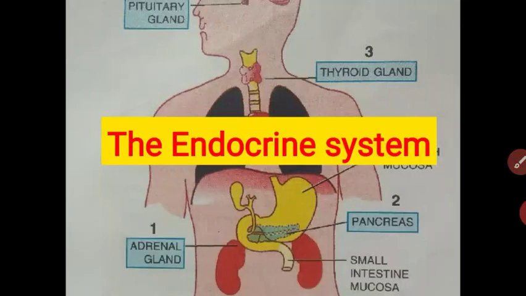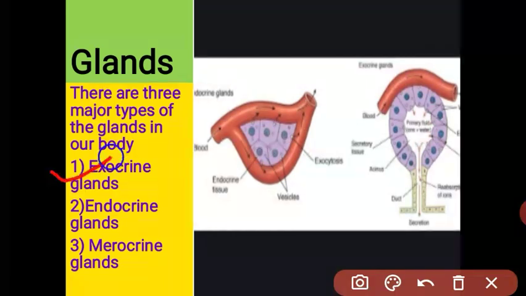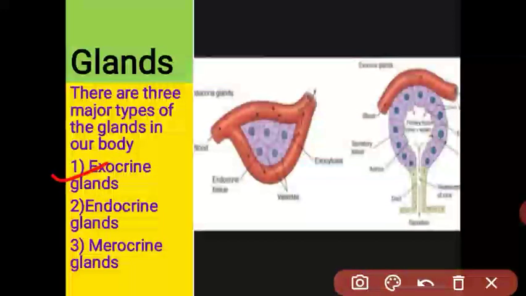Let us see the glands, because in this lesson we have to study the endocrine glands. See, students, there are three major types of glands present in our body. First is the exocrine gland, endocrine gland, and merocrine gland. Let us see the exocrine gland first. Exocrine gland means the gland which secretes its secretion through a duct to the target organ. This gland is called the exocrine gland.